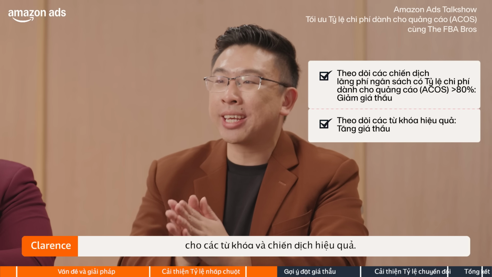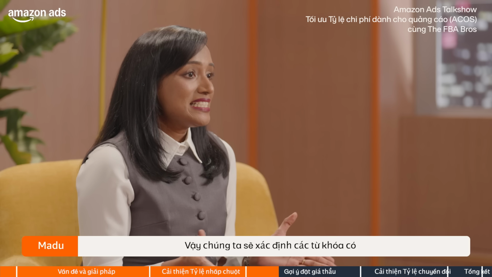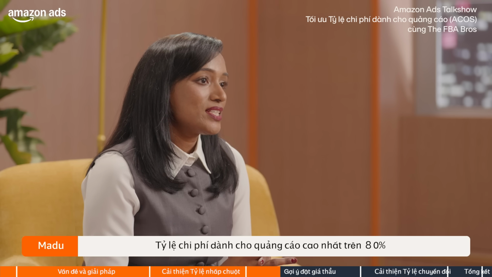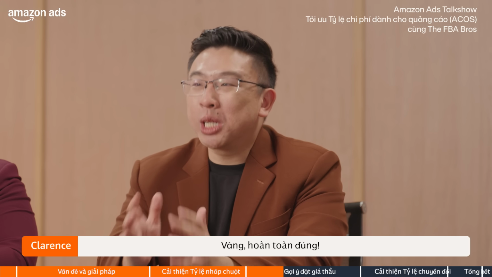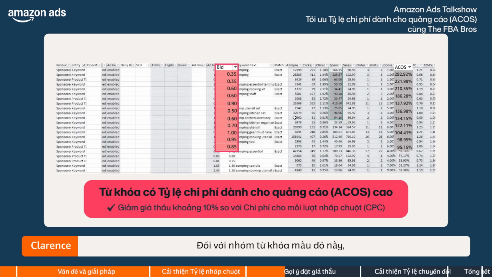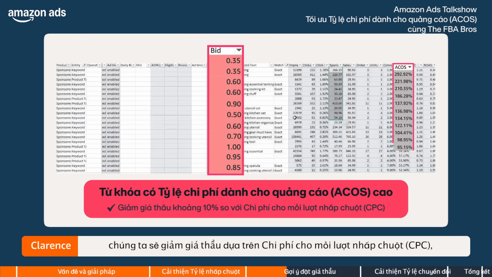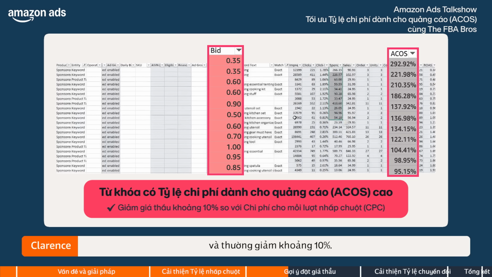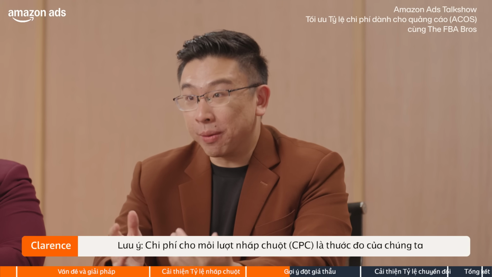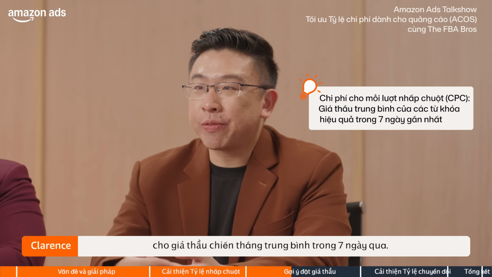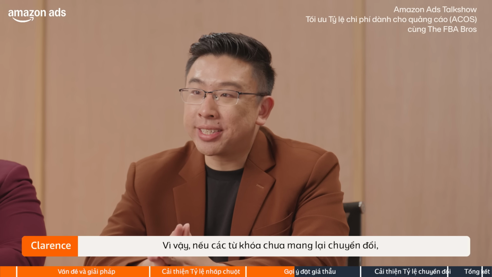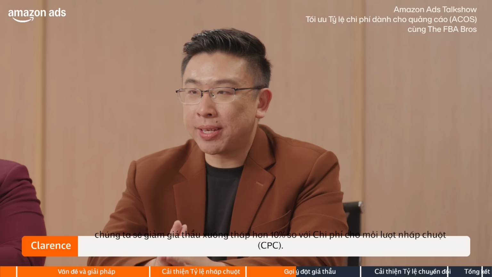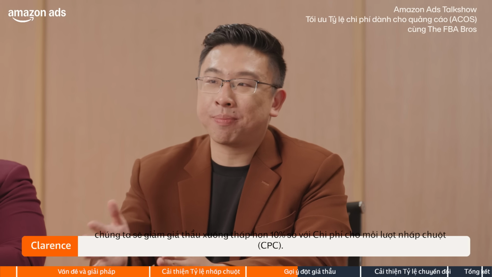winning keywords and campaigns. So we would identify the keywords with the highest ACOS above 80% and reduce their bids, right? Yes, you are absolutely right. For this group of keywords in red, we would lower the bids versus cost per click and manually lower bids by 10%. Reminder, cost per click is our gauge for the average winning bid in the last 7 days. So if the keyword has not been converting, then we would lower bids versus CPC to just 10% below CPC.